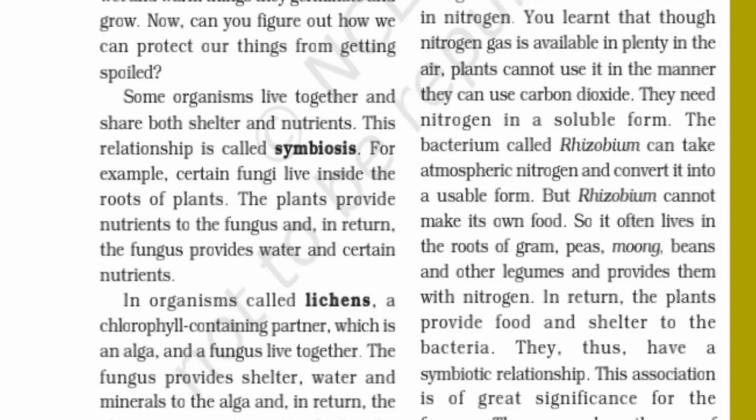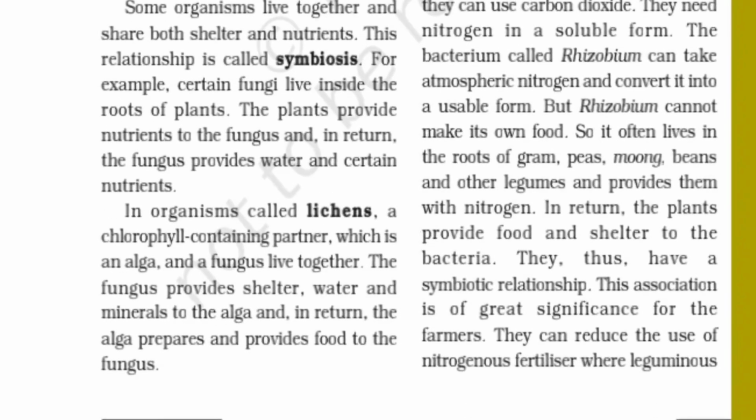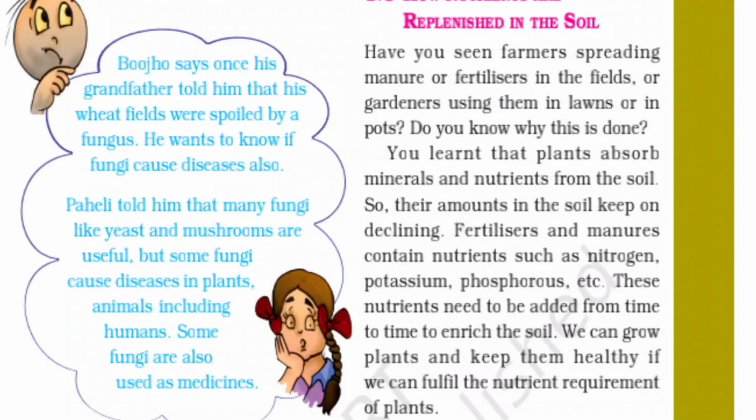Some organisms live together and share both shelter and nutrition. This relationship is called symbiosis. For example, certain fungi live inside the root of plants. The plant provides nutrition to the fungus, and in return, the fungus provides water and certain nutrients. In an organism called lichen, a chlorophyll containing partner, which is an alga, and fungus live together. The fungus provides shelter, water, and minerals to the alga, and in return, the alga prepares and provides food to the fungus.